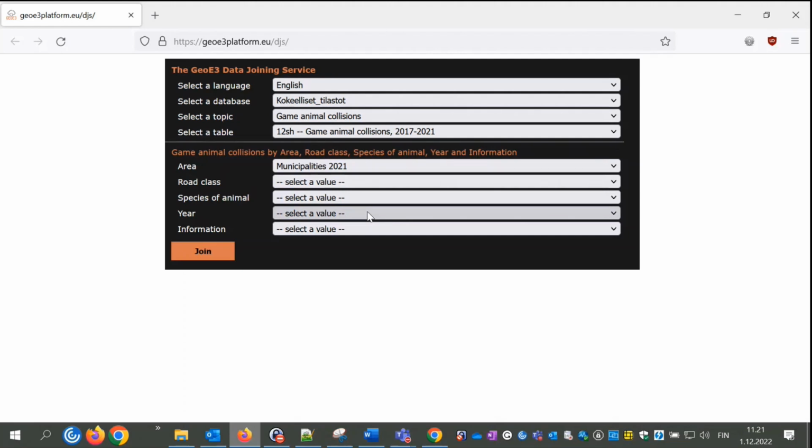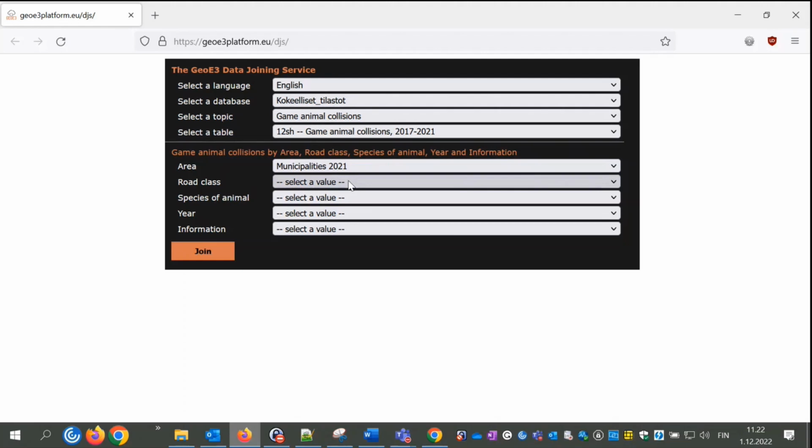The yearly version of areal divisions to which the data applies to is indicated in the statistical table metadata. And we select municipalities 2021 because statistical data has been calculated using areal divisions from the 2021.